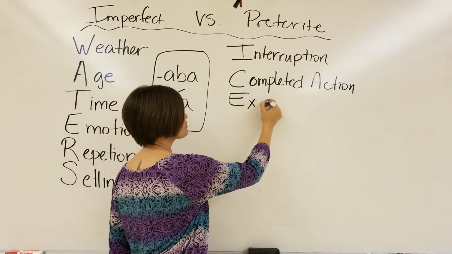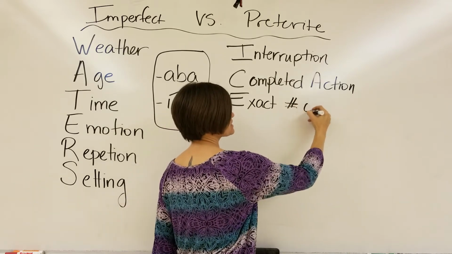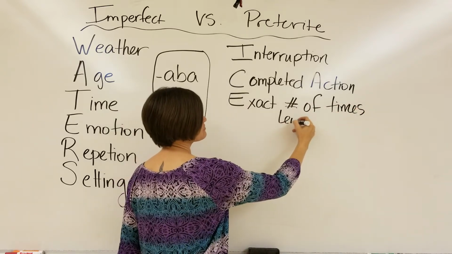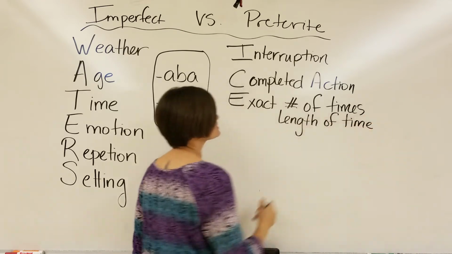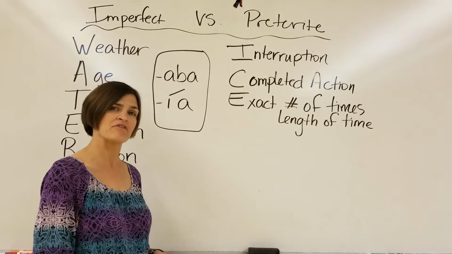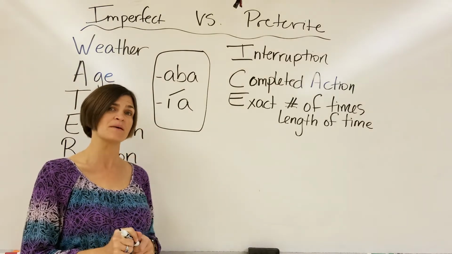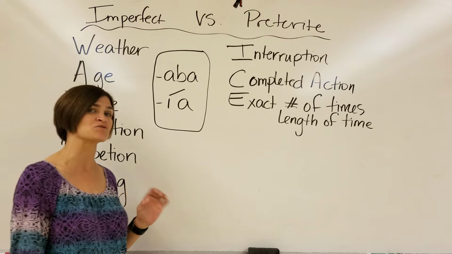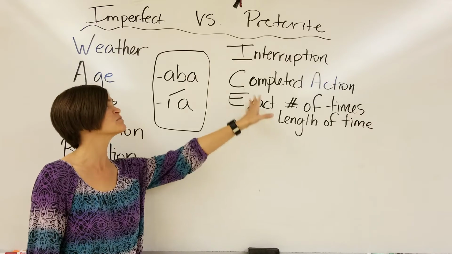And then if I know the exact number of times or the exact length of time, basically I know the exact number, that's going to be preterite as well. So if I went to Spain as a child with my family in the summers all the time, that's an imperfect situation. But if I went to Spain twice as a child, now I know the exact number of times. That's going to be a preterite situation.